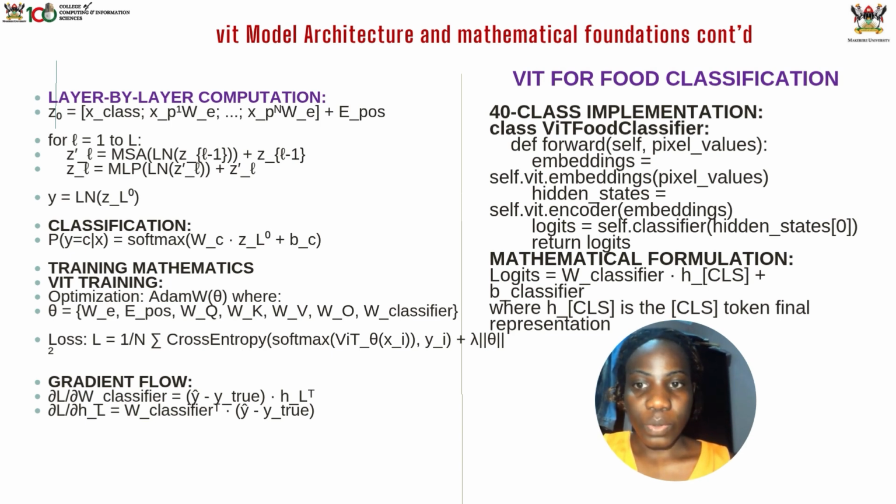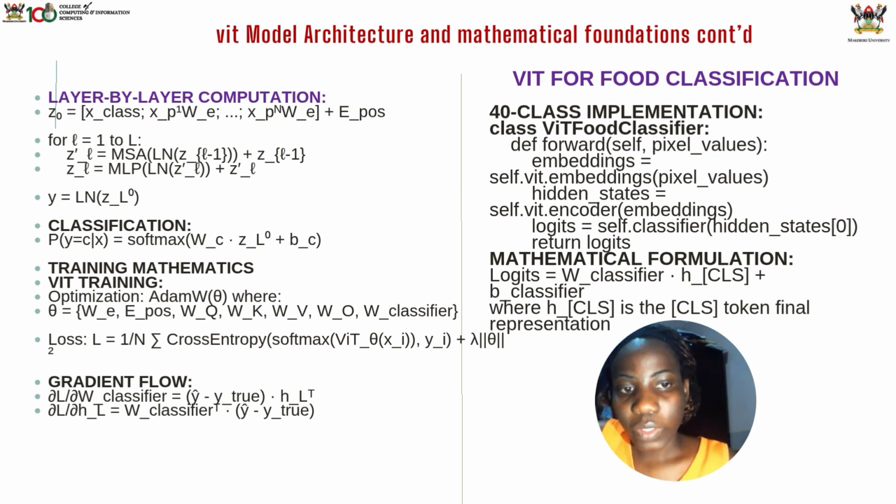This sequence passes through multiple transformer encoder layers, and each of these layers contains a multi-head self-attention, a feed-forward network, and layer normalization and residual connections. The multi-head self-attention is where the model compares each patch with every other patch, so that it is able to learn the relationship between the patches. Then the feed-forward network processes the attended information to extract some abstract features from it. The layer normalization and residual connections keep the training stable and help with gradient flow during training.